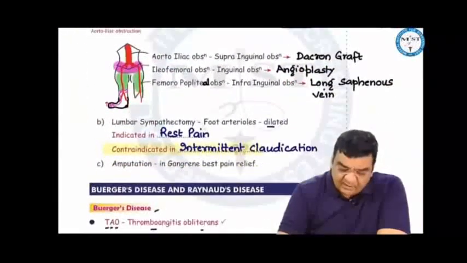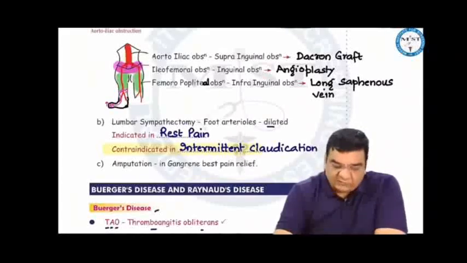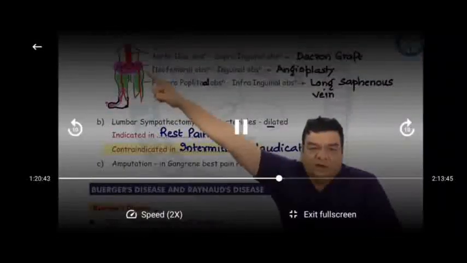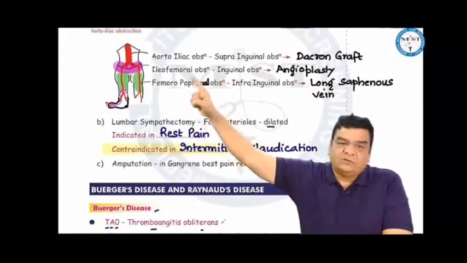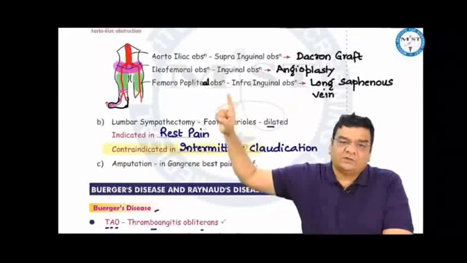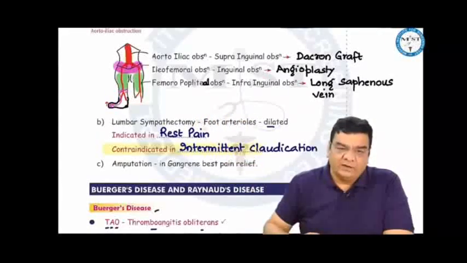In summary, which procedure should be preferred depends on the site of obstruction. For example, if this pink line is the inguinal region, if there is an aortoiliac obstruction, that is suprainguinal, then we use a Dacron graft. If it is an inguinal level obstruction, that is iliofemoral obstruction, we do angioplasty. And if it is an infrainguinal obstruction, that is a femoropopliteal obstruction, we use a long saphenous vein.